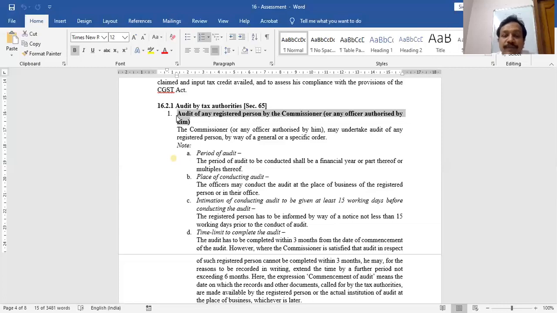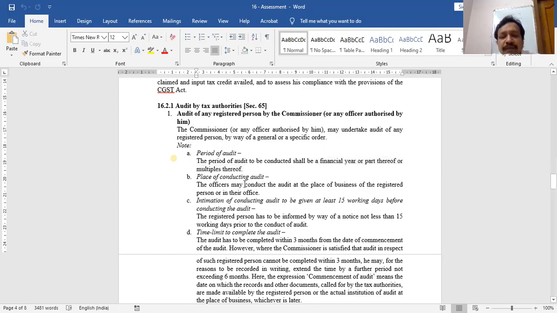Some points to be noted: what is the period of audit? Can it be done for one day's transactions? For the entire year? For 1 month? For the past 2 years? The answer is yes, any interval. Audit can be conducted for the entire year, or a part thereof, even for 15 days, 30 days, or multiples thereof, 2 years, 3 years. There is no limit. The commissioner can decide the period of audit.